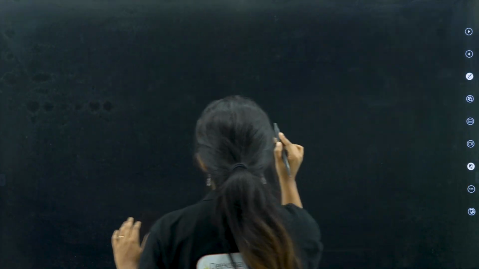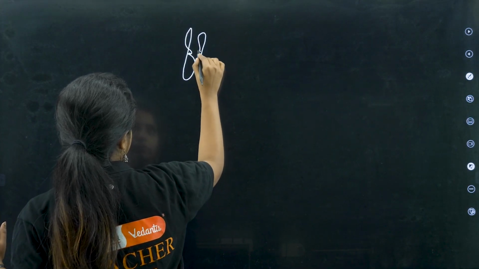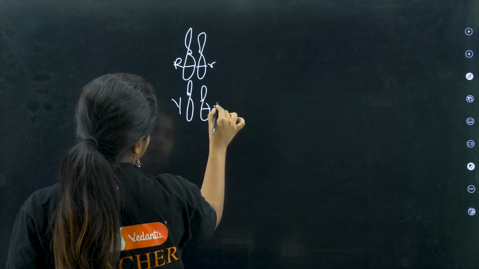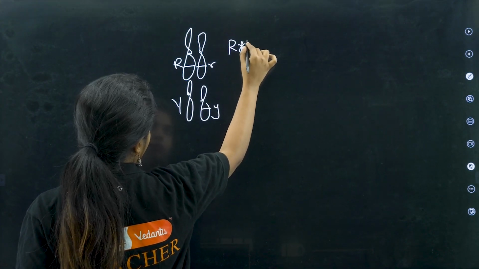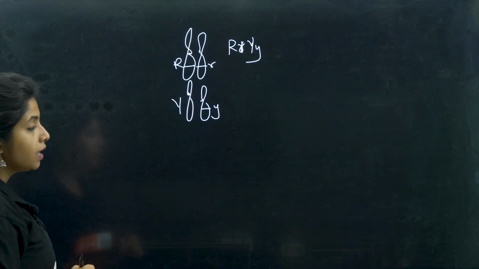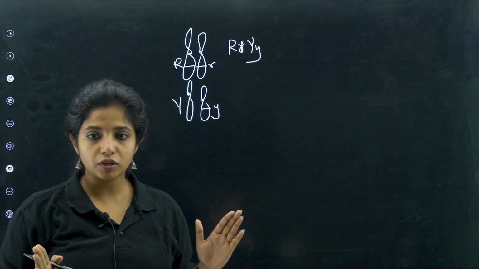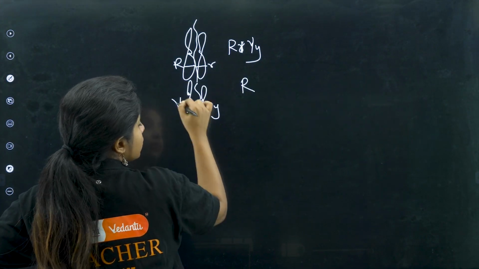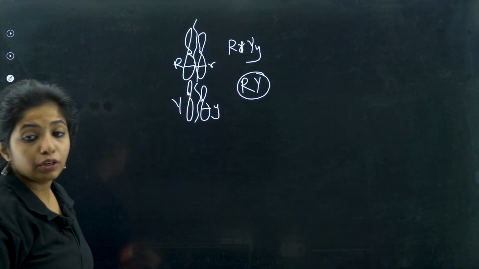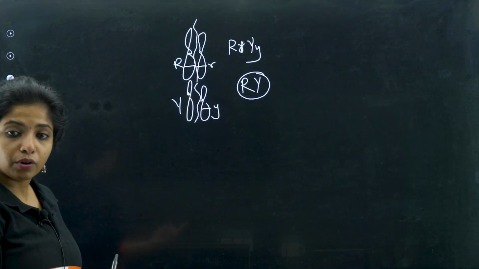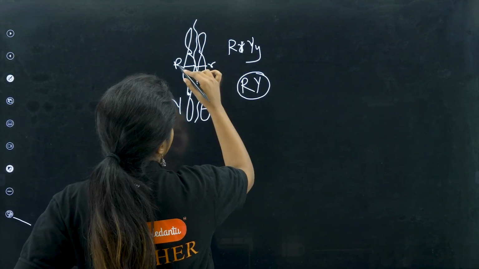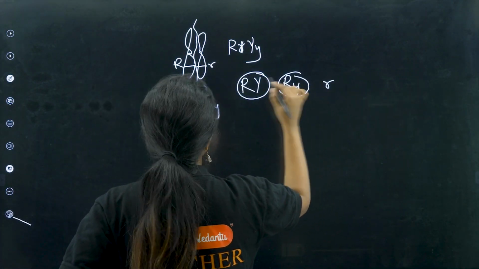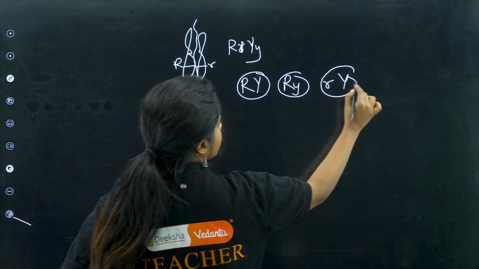That means, if I say this is capital R, this is small r, this is capital Y, this is small y, and this is the case of a plant that has capital R, small r, capital Y, small y condition. If I am talking about the gametes, only half the number of chromosomes will be transferred. If from this half, capital R always goes, and from this half, always with capital R, capital Y goes, then can you find a newer combination? No. You will find a newer combination when, from this combination, capital R can go with small y also. From this combination, small r can go with capital Y also. Small r can go with small y also.